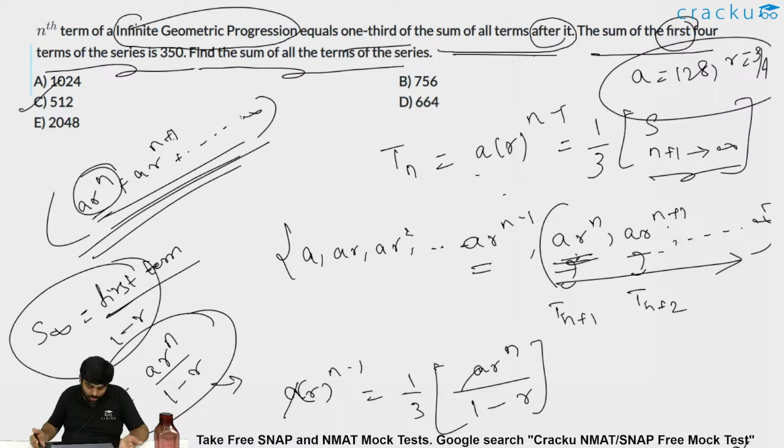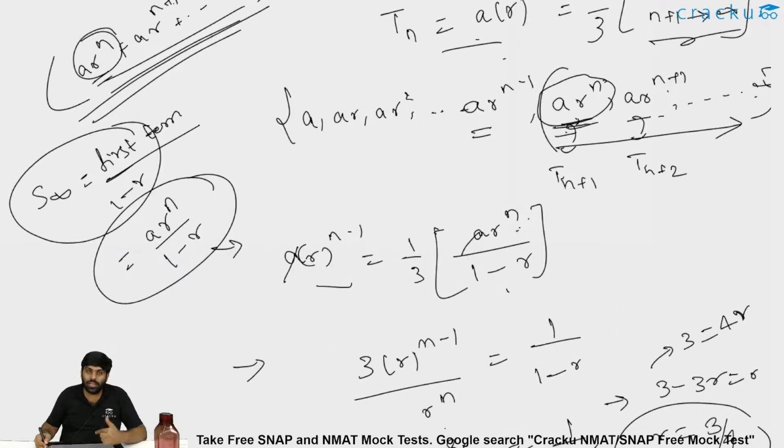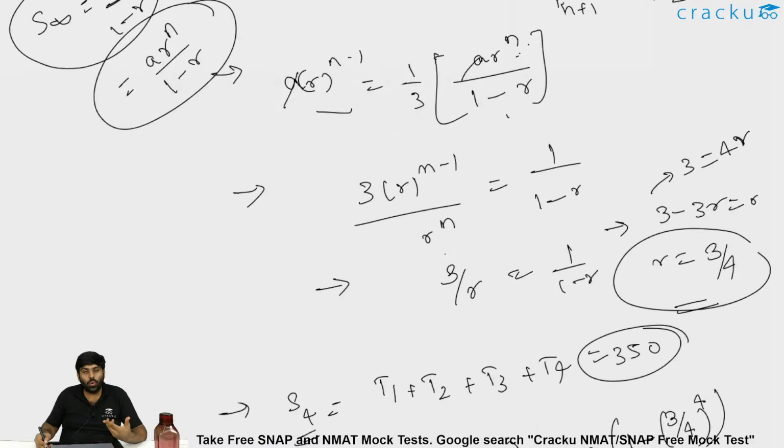This question you should not skip, because there is nothing difficult in this. The point is, if you understand the concept I explained, the sum of infinite terms, and if you are able to understand the question well: the nth term of an infinite GP equals 1/3 of the sum of all the terms after it. So the GP summation I am interested in is from a into r power n to infinity. The summation would be a into r power n by 1 minus r. 1/3 of this value is set equal to the nth term, that is a into r power n minus 1. If you can interpret this immediately, then the rest of the things won't take time for this question.